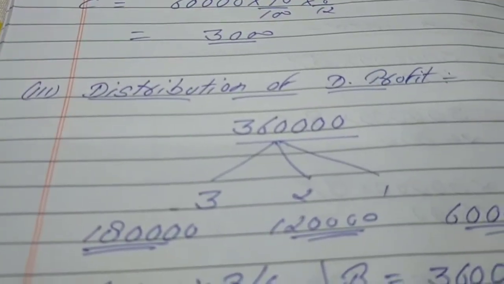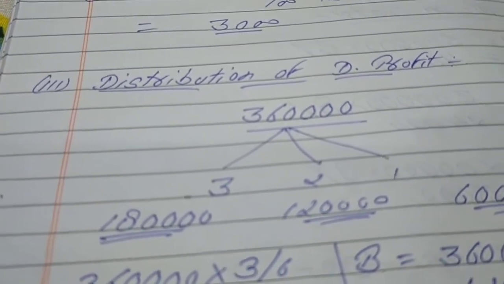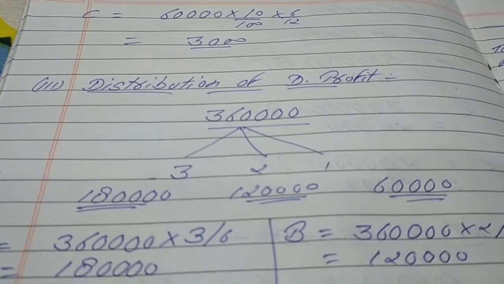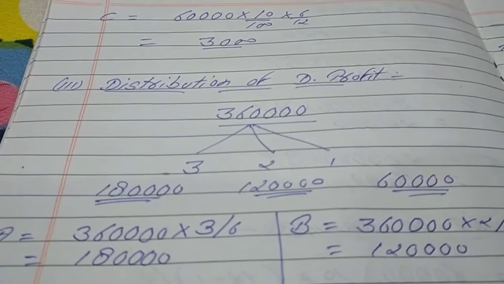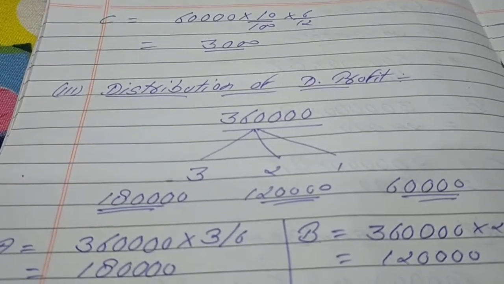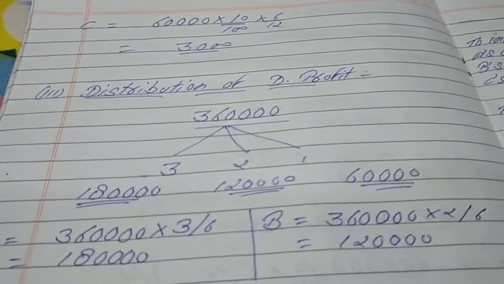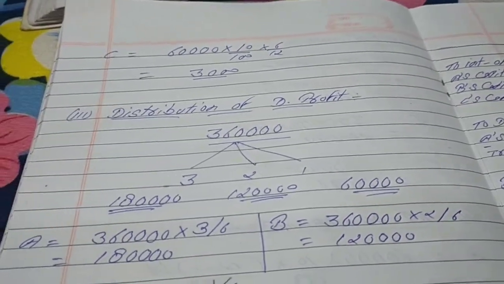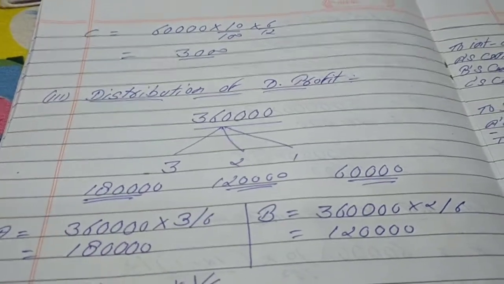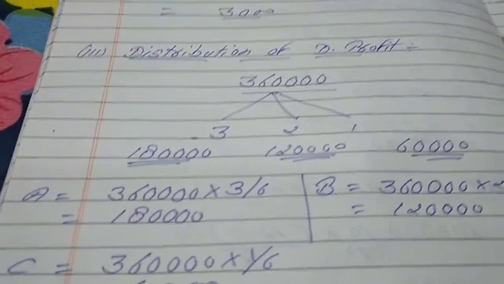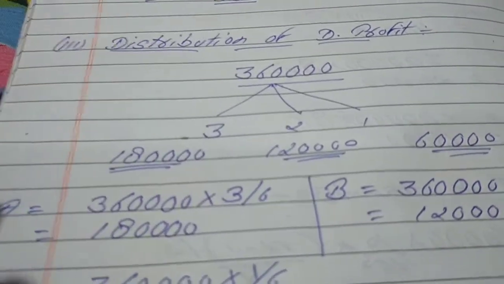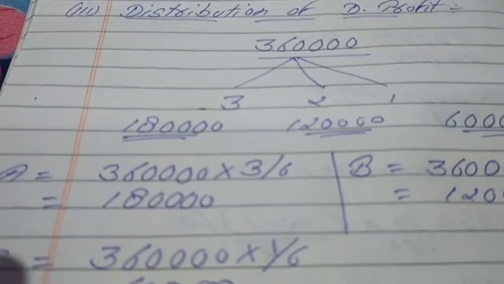Now we will solve in the working notes. Third point, distribution of divisible profit. 3,60,000 is the balance. We have to distribute this amount in the ratio of 3:2:1. So A will get 1,80,000, B will get rupees 1,20,000, and C will get rupees 60,000 according to this distribution, right?